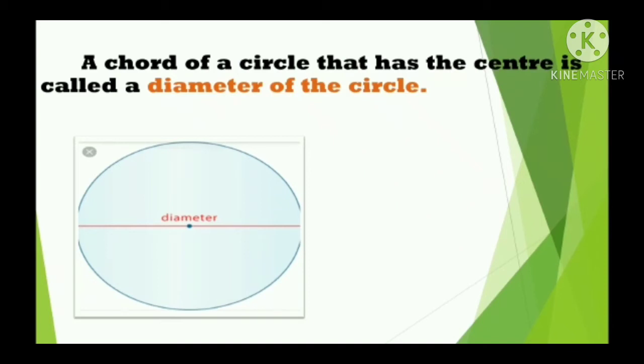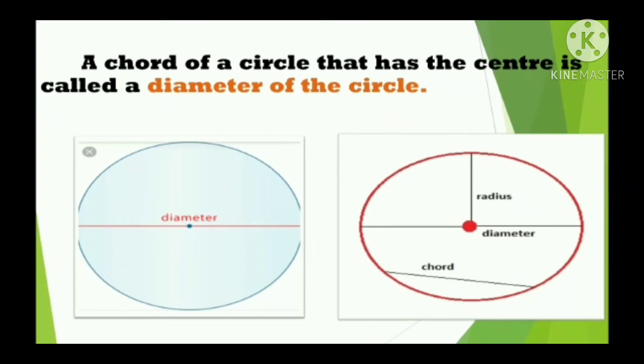Did you see? In a circle, there are many chords, isn't it guys? The chord that lies through the center of the circle is called the diameter of the circle. I repeat it. A chord of a circle that has the center of the circle is called the diameter. Simply said, a chord that has the center is called the diameter of the circle. Did you understand guys? Yes.